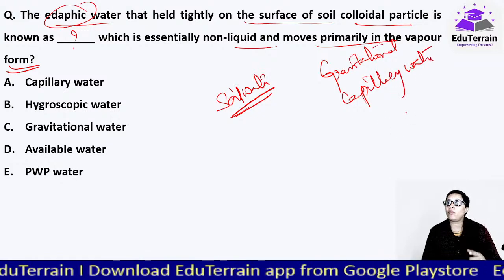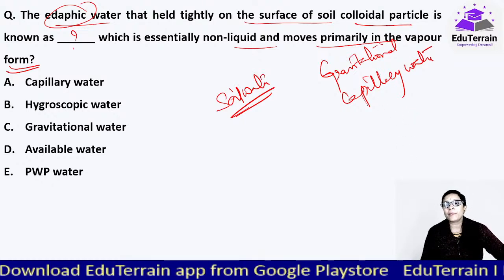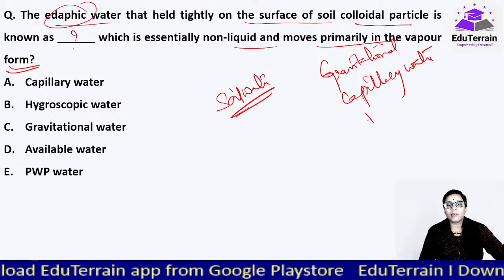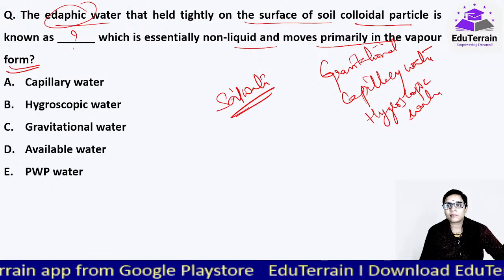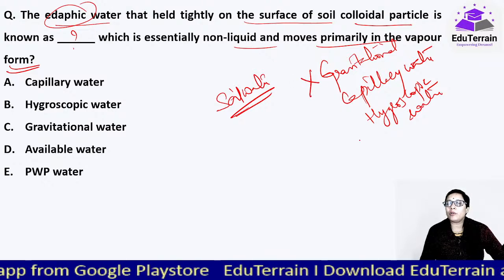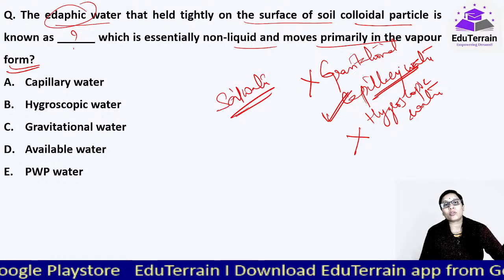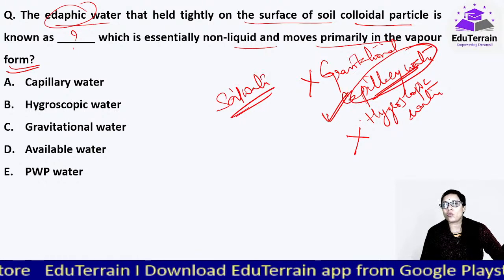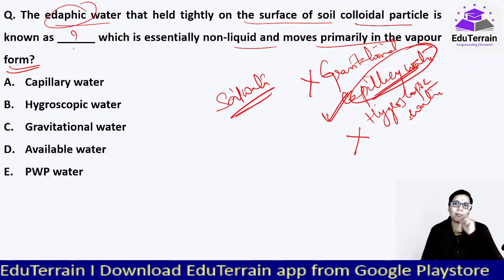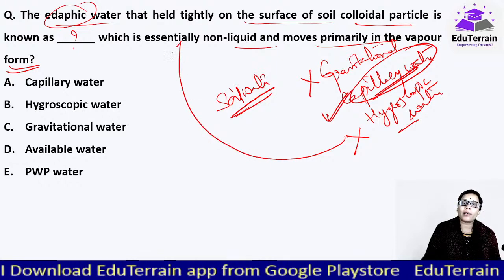And this we have already covered very recently in the agronomy part. And 3rd is the hygroscopic water. This is not available to the plants. Only capillary water is available to the plants, and this is held against the gravitational force of the earth in the micropores of the soil. Hygroscopic is the water that we are talking about here.